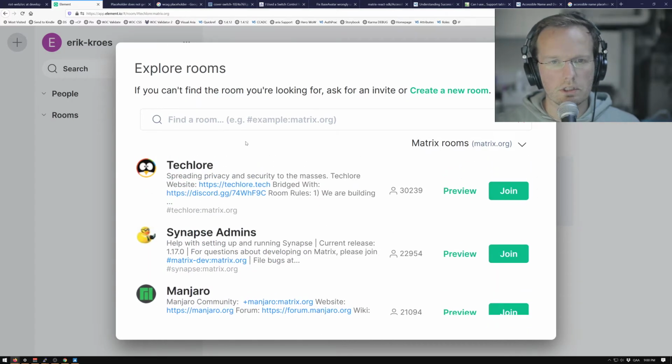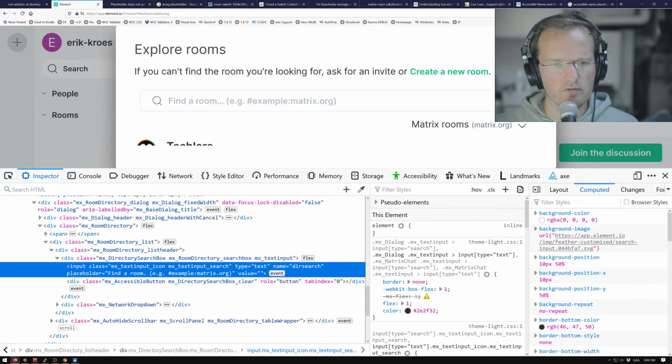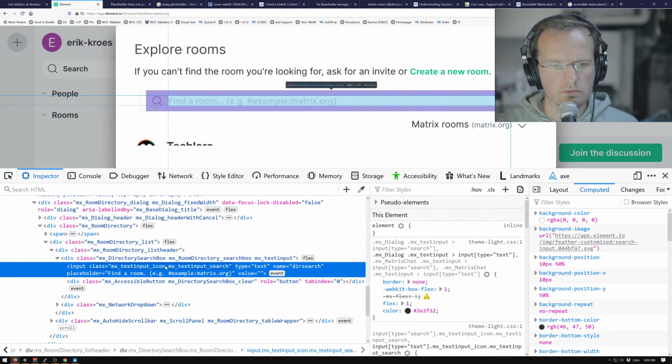And here also, this is also placeholder. But it's always gray. So there are a lot of people that don't see this. That's an issue. This one is even worse than the other one because it doesn't go dark. It's find a room, for example, example matrix.